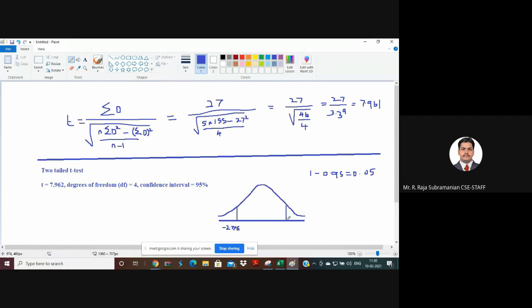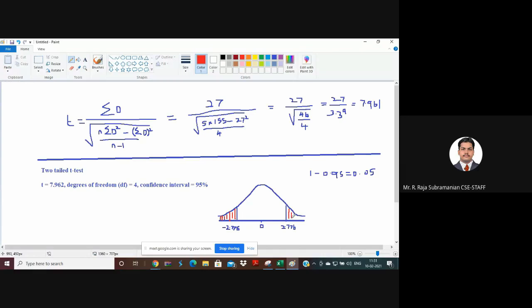This is plus 2.776, and this is 0. Now I say one more thing here. This particular region, the region beyond 2.776 on both ends, is called the rejection region, or red region.